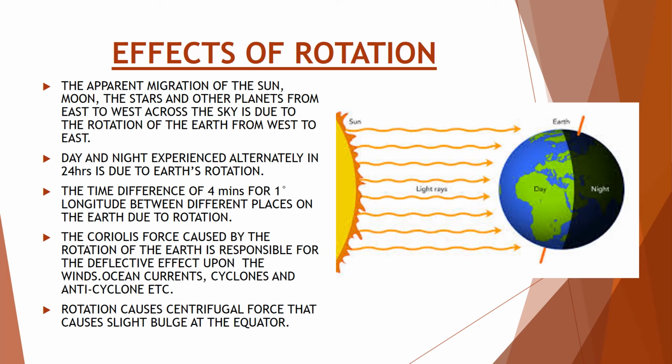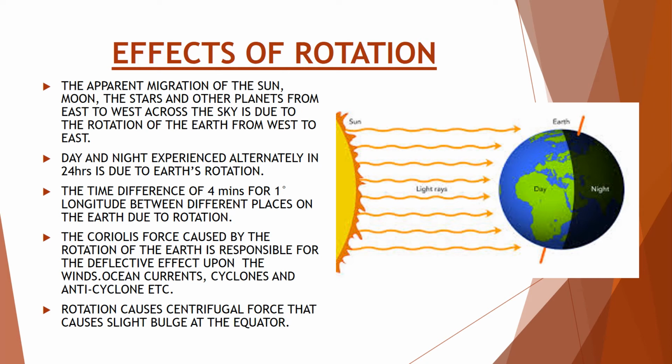Effects of rotation. The apparent migration of the sun, moon, the stars, and other planets from east to west across the sky is due to the rotation of the earth from west to east. Day and night experienced alternately in 24 hours is due to earth's rotation. The time difference of 4 minutes for 1 degree longitude between different places on the earth is due to rotation.